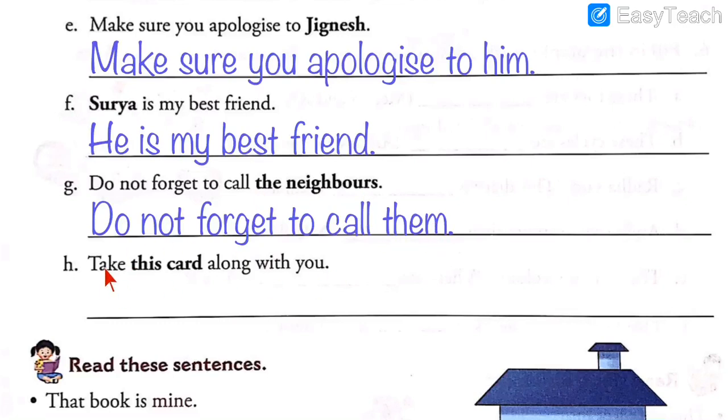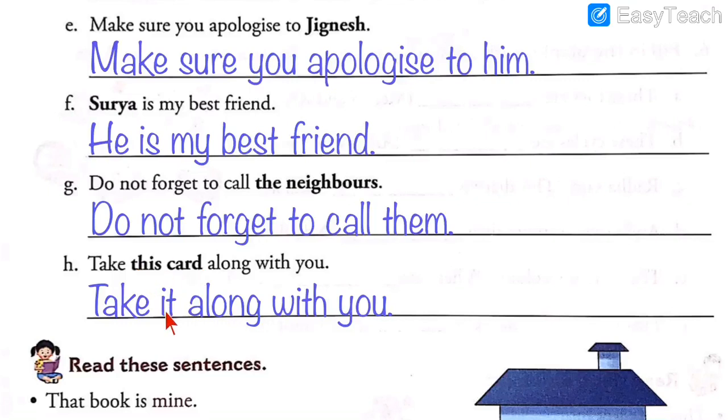The last sentence of this exercise: Take this card along with you. The highlighted word over here is this card. So instead of card we will write the pronoun it because a card is a non-living thing. For non-living things like pen, pencil, etc., we use the pronoun it. So here is the answer: Take it along with you.